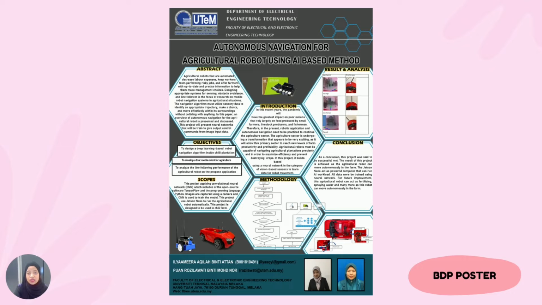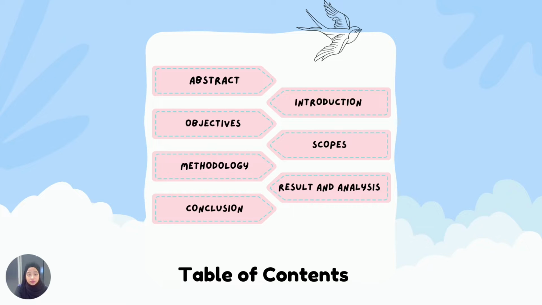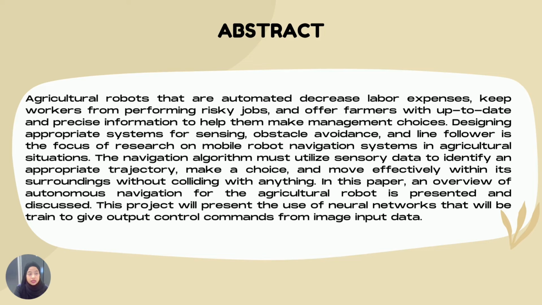So this is my BDP poster with the abstract, the introduction and the others. We will start with the abstract. Agriculture robots are automated, decrease labor expenses, keep workers from performing risky jobs and offer farmers up-to-date and precise information to help them make management choices.